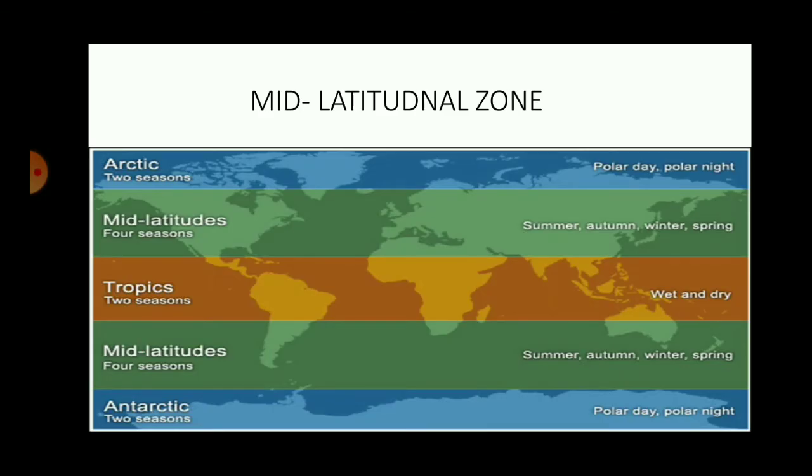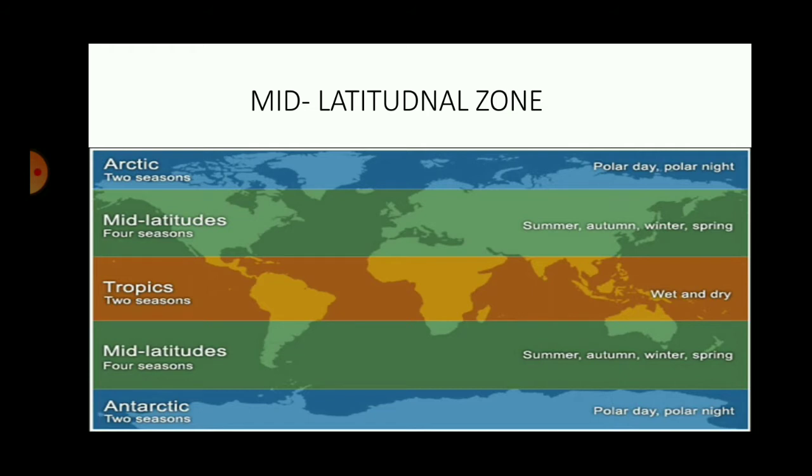In the mid-latitudinal zone, that is between 25 to 35 degrees north and south, these areas receive seasonal rain, that is rainfall only during a particular period of the year. Supply of fresh water is also low in this area, but this area receives medium sun rays, that is the solar energy that this area receives is quite medium.